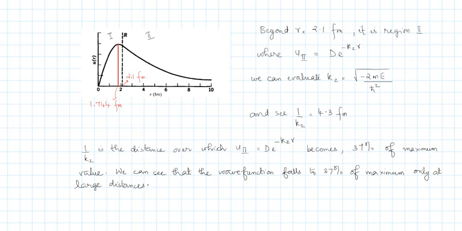37% of maximum value. Okay, so the distance over which the maximum value depreciates to 37%, or the intensity of the wave function drops to 37% of its maximum value at this distance. So at 4.3 femtometer, which is somewhere here, my wave function becomes 37% of maximum value. And it slowly, gradually goes to 0. So the wave function falls to 0 only at extremely large distances.